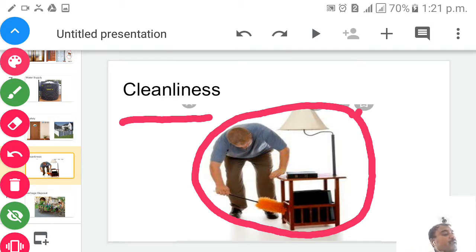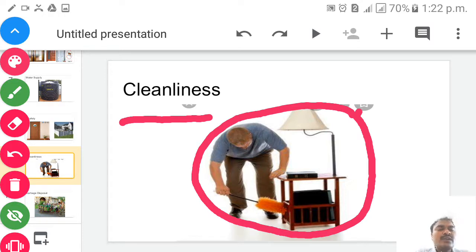Cleanliness: a house should be kept neat and clean. The furniture and other things should be dusted every day. Floors should be wiped with disinfectant. Things should be kept in proper places. It keeps the house neat, tidy, and saves a lot of time. So children, it is our important duty in our home that we should help our parents to reduce their burden.